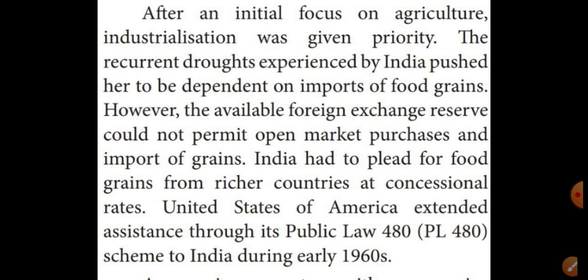So in 1960, the USA extended assistance through its Public Law 480 scheme.